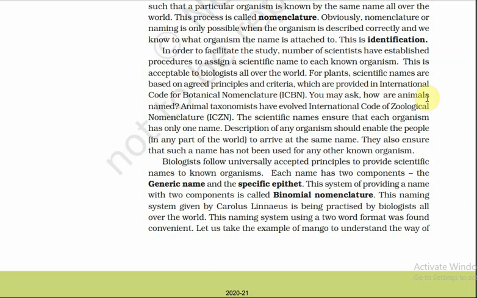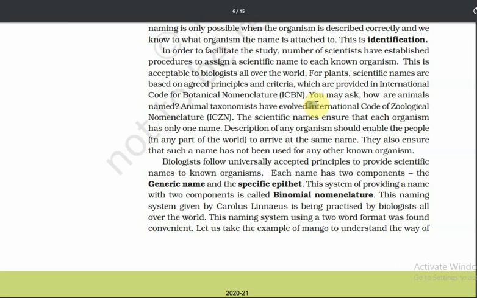You may ask, how are animals named? Animal taxonomists have evolved the International Code of Zoological Nomenclature (ICZN). This is very important. ICZN is the International Code of Zoological Nomenclature.